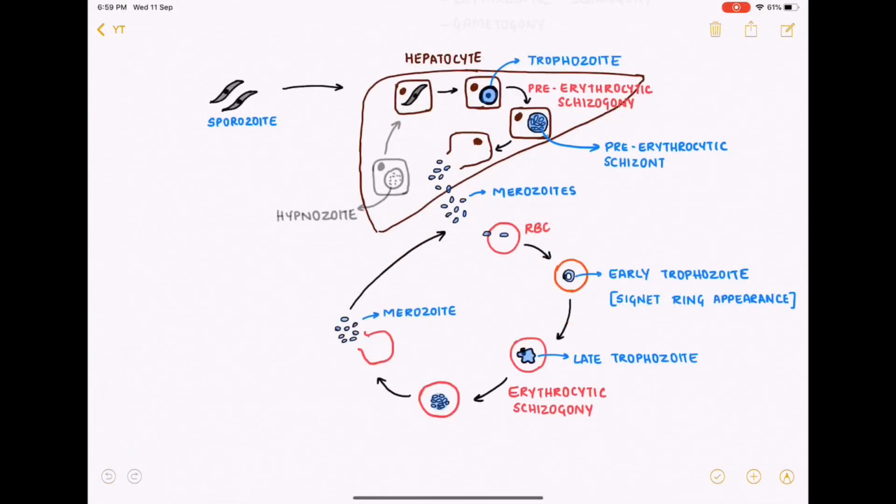Every time the erythrocytes burst, it not only releases the merozoites, it also releases some toxins and the malarial pigment, also called the hemozoin. Now these components are the cause of paroxysm of fever, which is a characteristic feature of malaria.